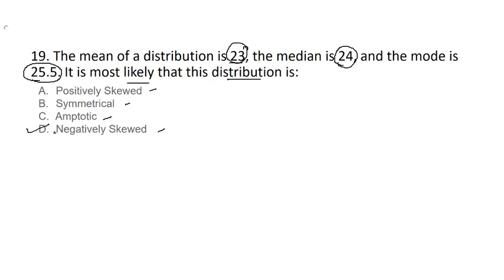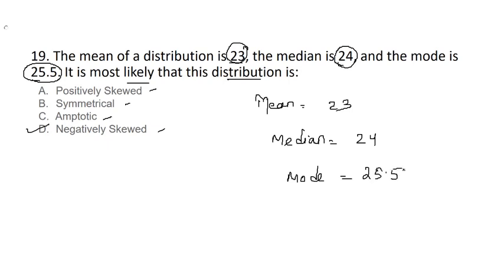Why? Because the mean is 23, so the mean is likely to be less than the mode and median. Mean is 23, median is 24 and mode is 25.5.